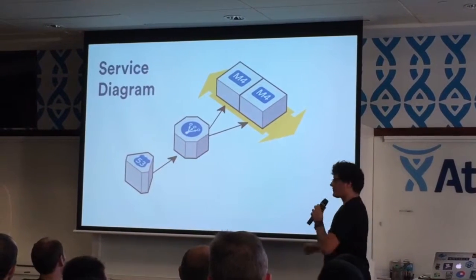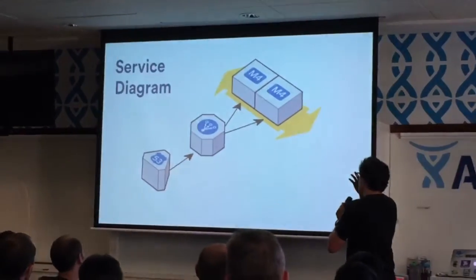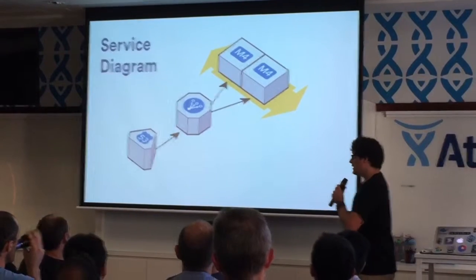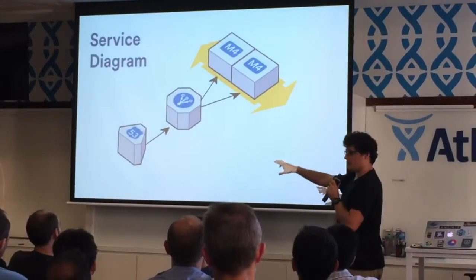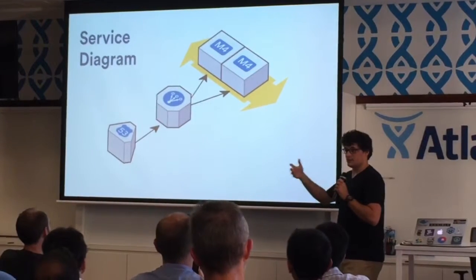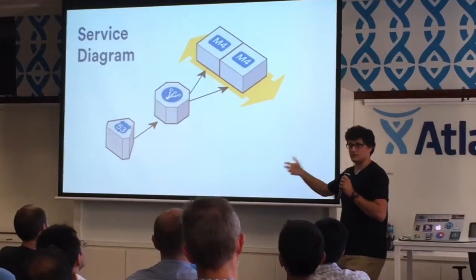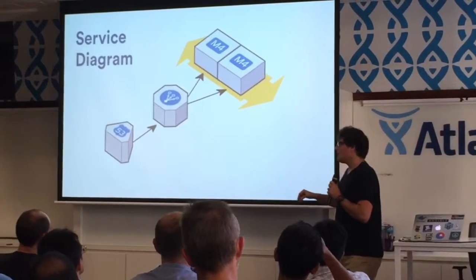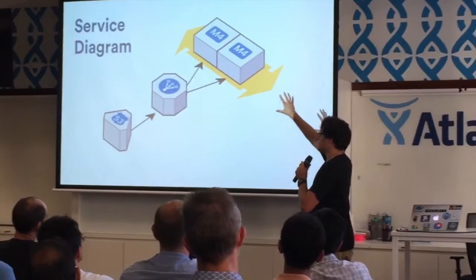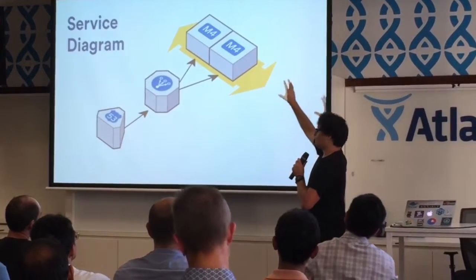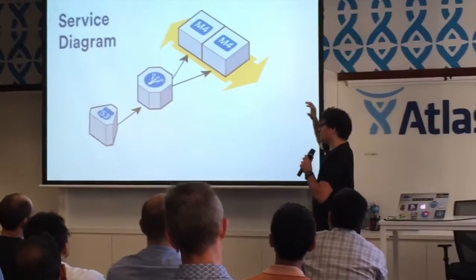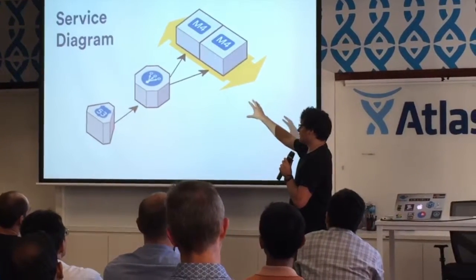So, this is a really simple diagram. This is essentially what services that get deployed by Micros look like. When they first get created, we create a Route 53 DNS record per service, per environment. So you can deploy to dev, staging, and production, and you'll have a slightly different URL for each one. Behind that DNS record, we create a whole new set of infrastructure, load balancer, autoscaling group instances per instance of your application. So when you create a new stack, we'll create, first of all, the ELB.